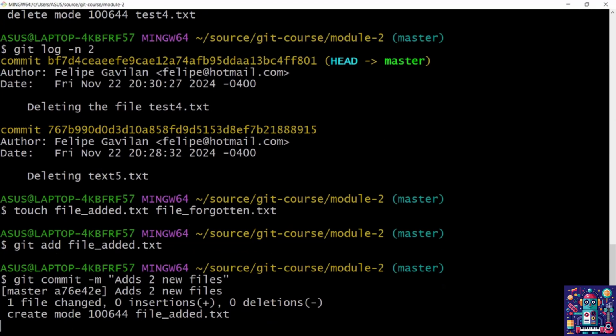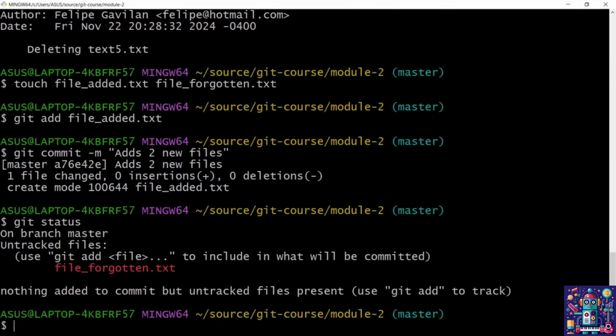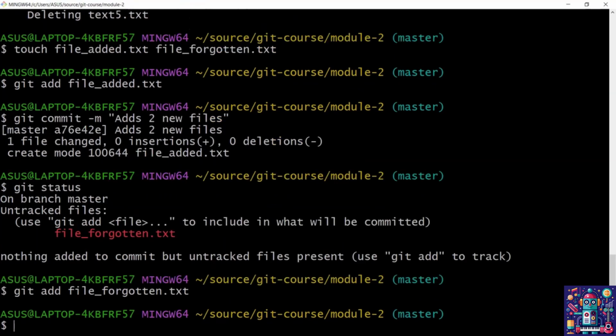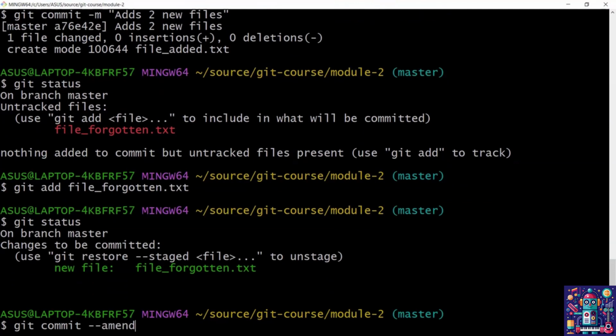Okay, so enter. Nevertheless, when we do a git status, oh, we're going to see that we have forgotten this file. Oh no. How silly I am. So what we want to do is to add this file into the staging area and then issue an amend. Let's see that. Git add file forgotten txt. Alright, so this is in the staging area. As we can see here, it is in the staging area. So now I can say git commit --amend, enter.